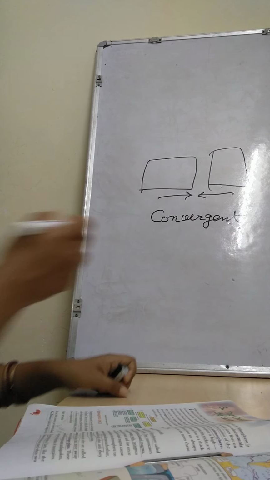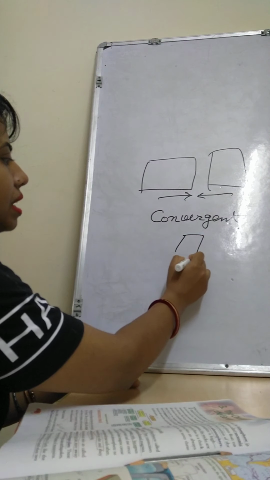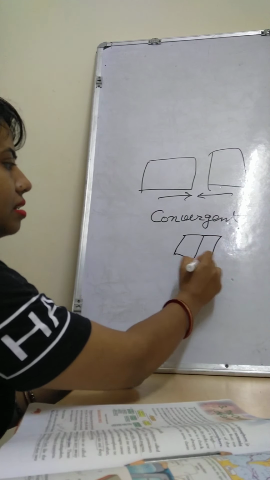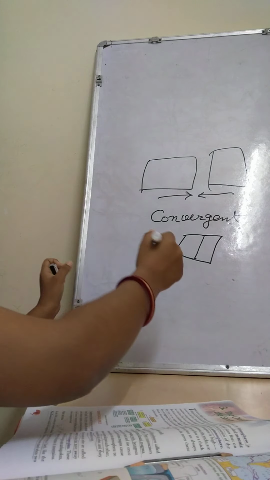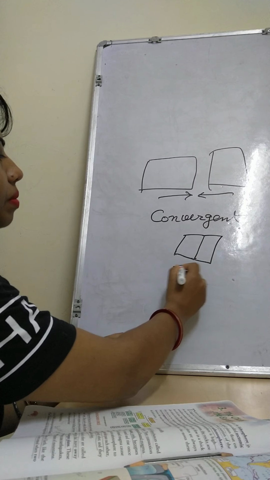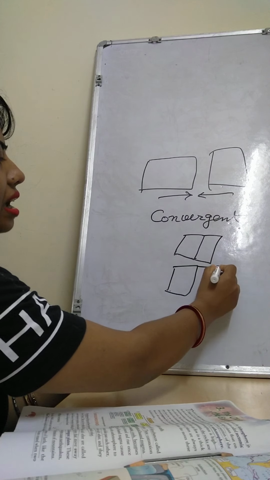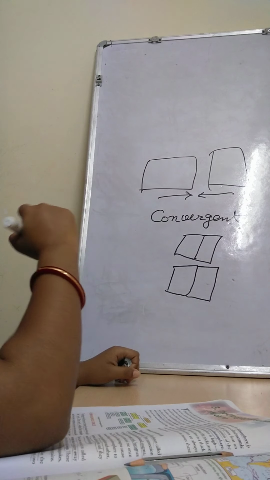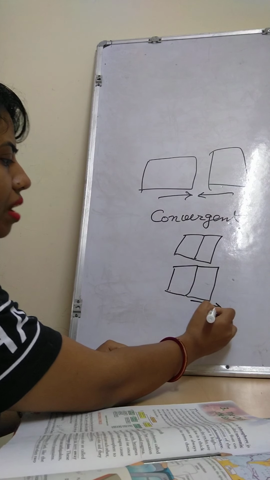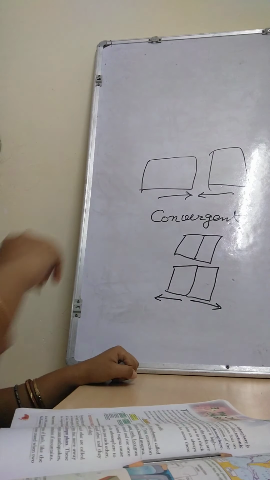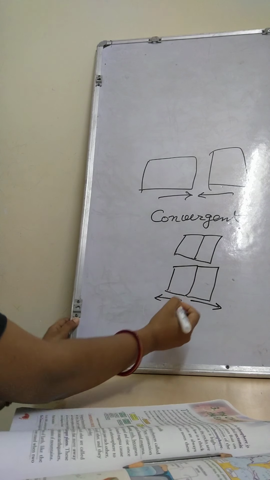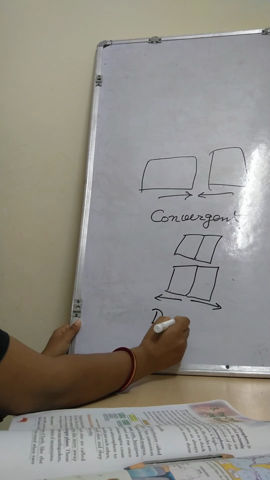They are coming and they are joining. After the situation, how will the plates be? Like this and like this. Okay. Second type, divergent. If suppose the plates are attached like this way, and they move from one to another and they are separated, it will be called divergent.